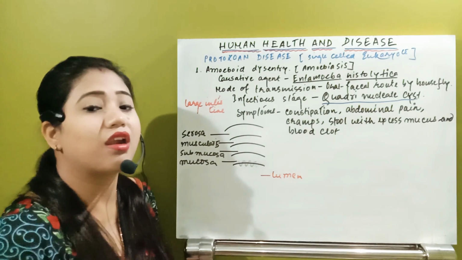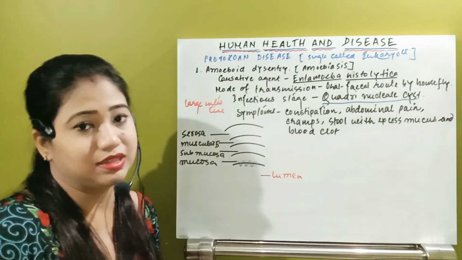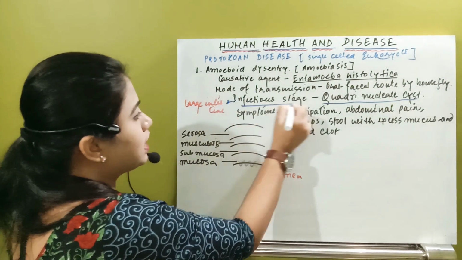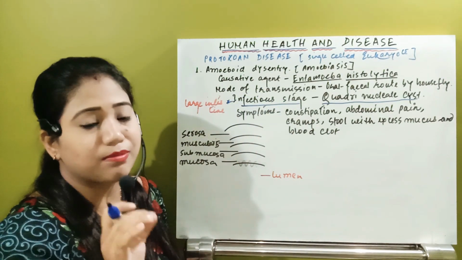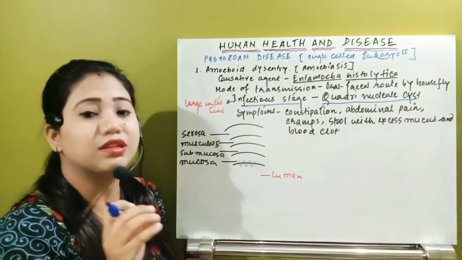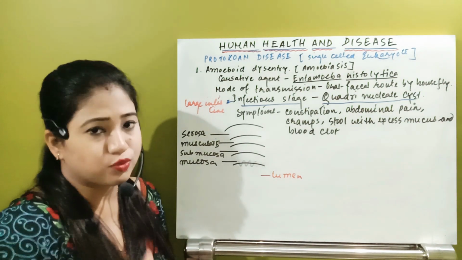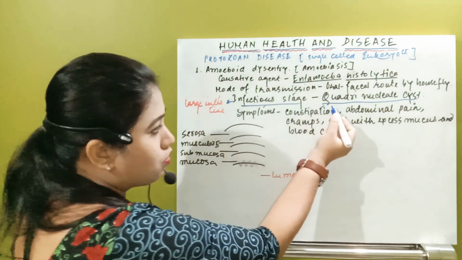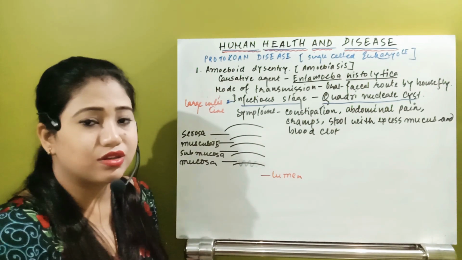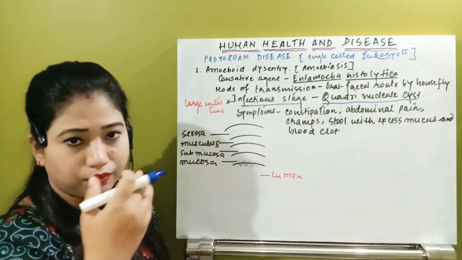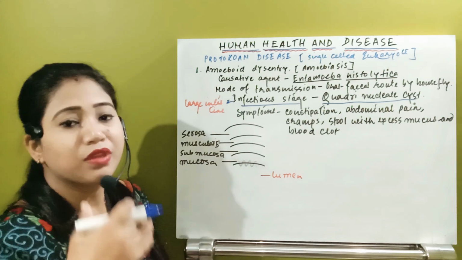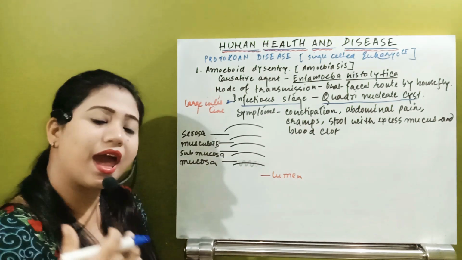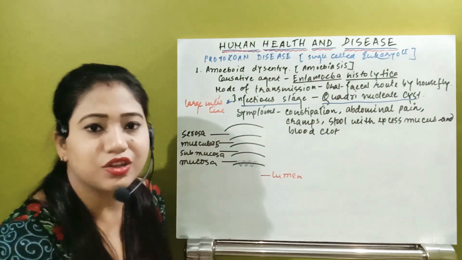Remember, this question is asked a number of times in medical exams. What is the infectious stage of this Entamoeba histolytica, or amoebic dysentery protozoa? It is the quadrinucleate cyst. It will enter from the food, along with the food. It will pass through the esophagus, stomach, small intestine, and after that it will go to the large intestine.